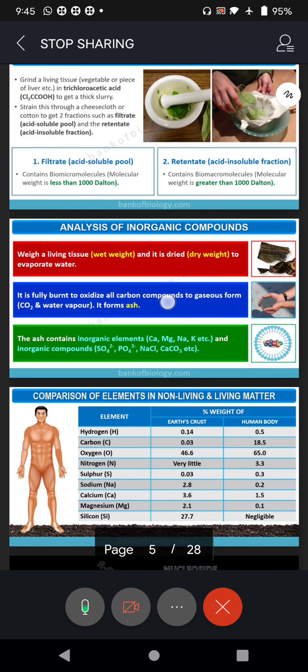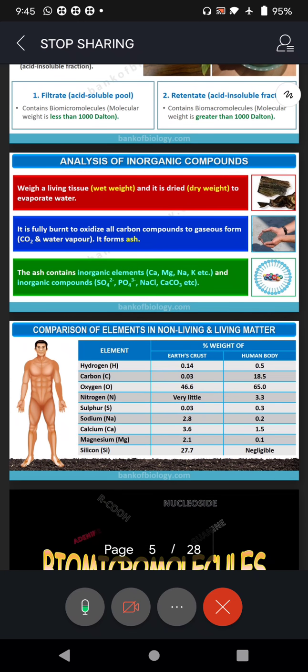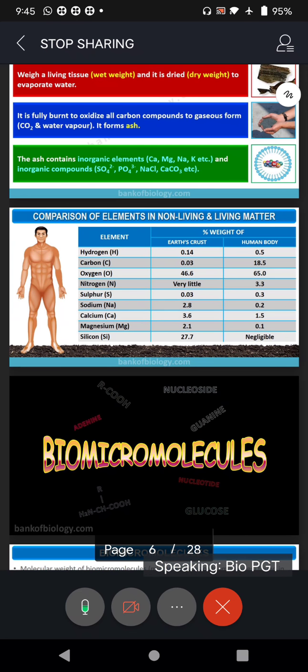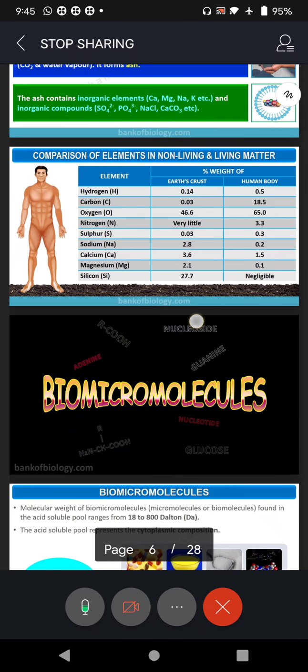All those biomolecules which are just below 1000 Daltons molecular weight, we call them microbiomolecules. Micro means small sized ones. And above 1000 Daltons, we call them mega or macro biomolecules. Okay, a molecular weight is above 1000 Daltons. And we have compared what are the various elements that are present in the earth's crust and in our own